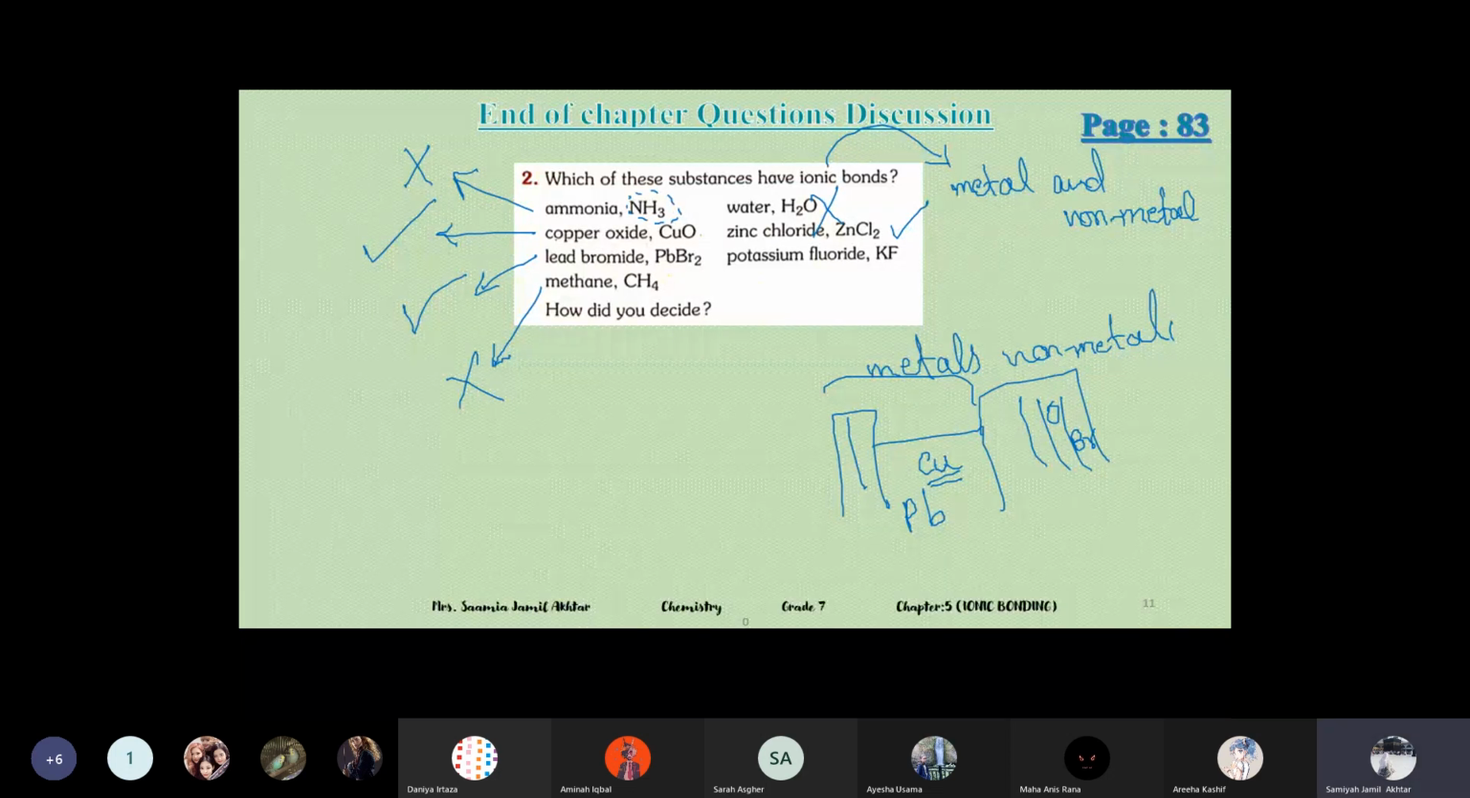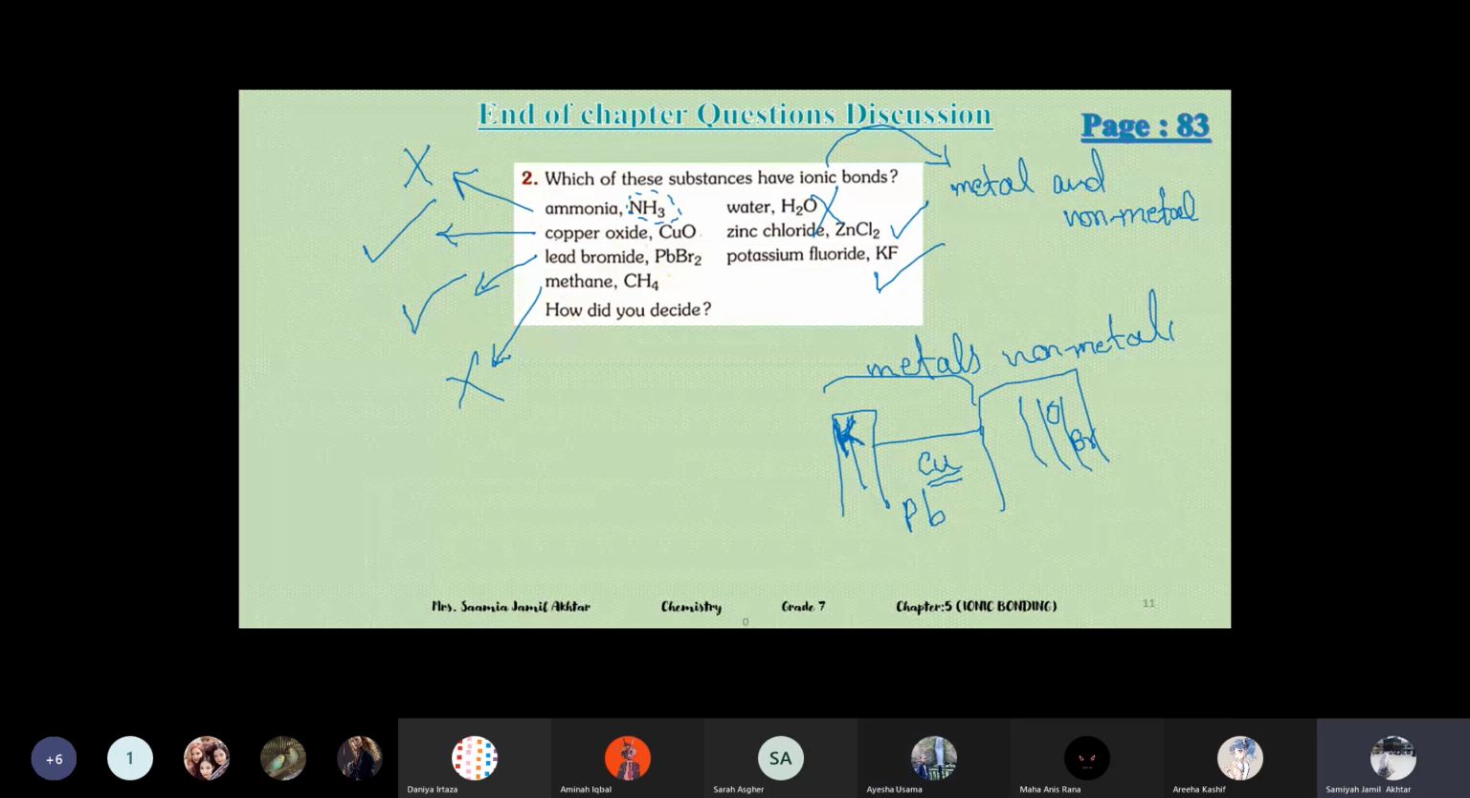Water is not an ionic compound because hydrogen and oxygen are non-metals. They are gases. Mostly the non-metals are gases. Yes, potassium fluoride is an ionic compound because potassium is an alkali metal in group 1. Remember sodium, potassium, we learned it.